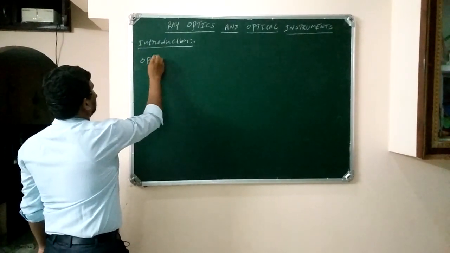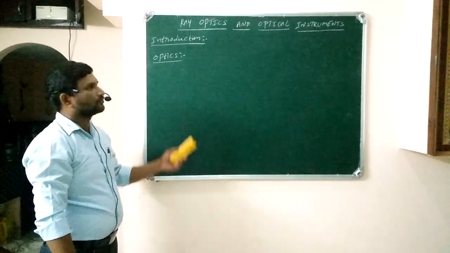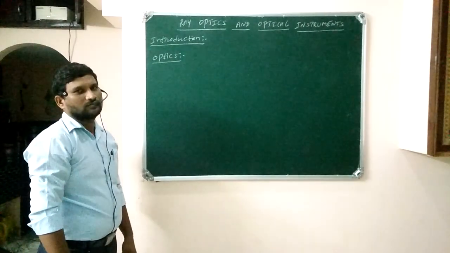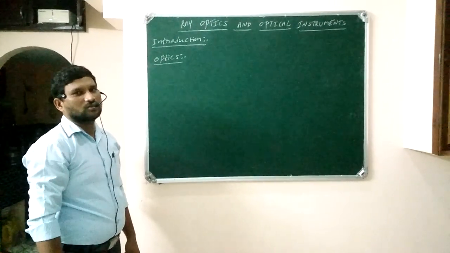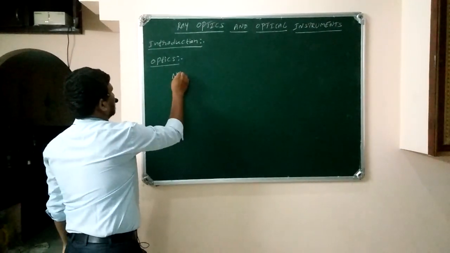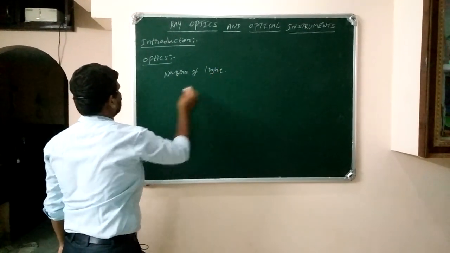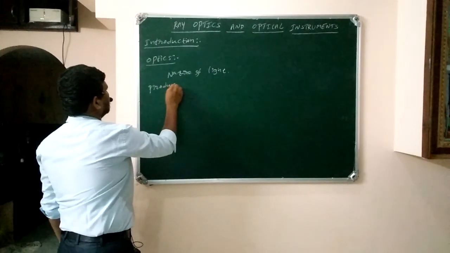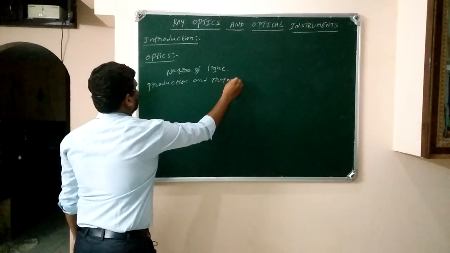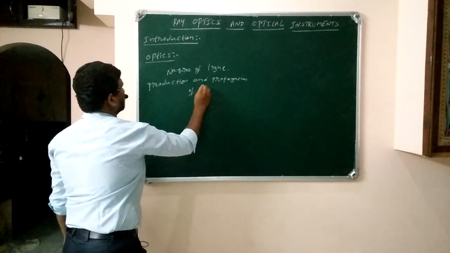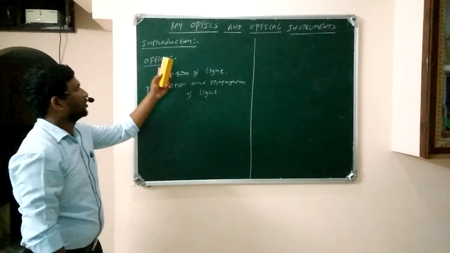Optics. Optics is the branch of physics which deals with the nature of light, how the light is going to propagate, and production of light. We are going to discuss the nature of light, production and propagation of light, how the light is going to be propagated. That we can call optics.